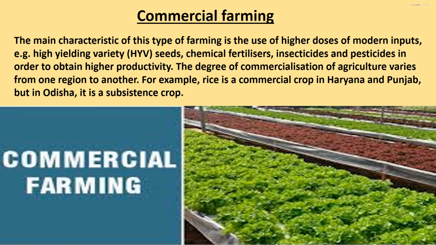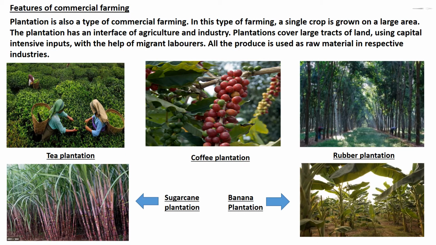The main characteristic of this type of farming is the use of higher doses of modern inputs, for example, high yielding variety, that is HYV seeds, chemical fertilizers, insecticides and pesticides in order to obtain higher productivity. The degree of commercialization of agriculture varies from one region to another. For example, rice is a commercial crop in Haryana and Punjab, but in Odisha it is a subsistence crop. Next comes features of commercial farming.